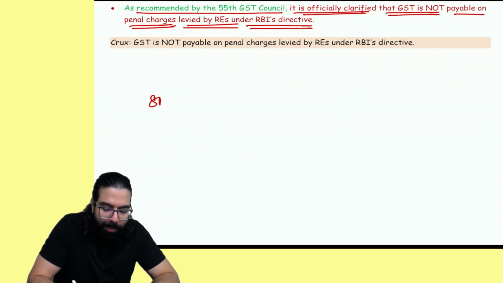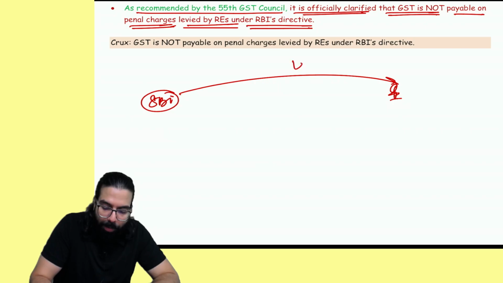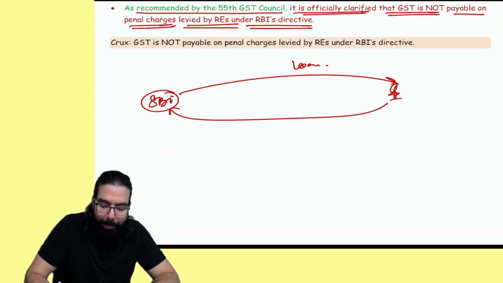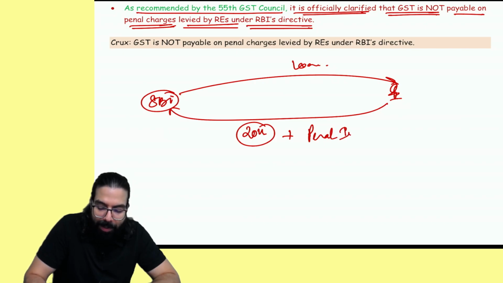So, what happened over here? For example, State Bank of India gave you a loan. For the loan, you have to make the payment of 20,000 rupees EMI every month. Because you are not making the payment, they charge you penal interest. Now, on that interest anyway GST is not there, but RBI has told them don't charge penal interest, charge penal charges.